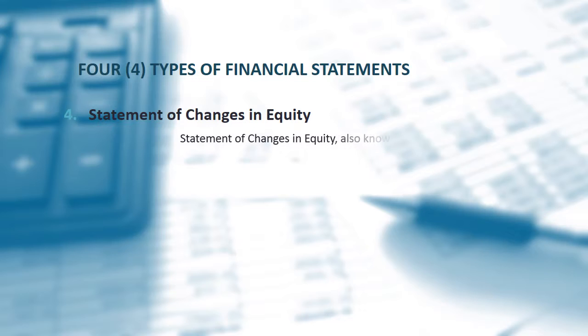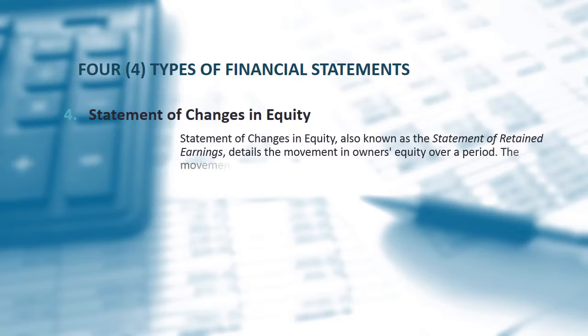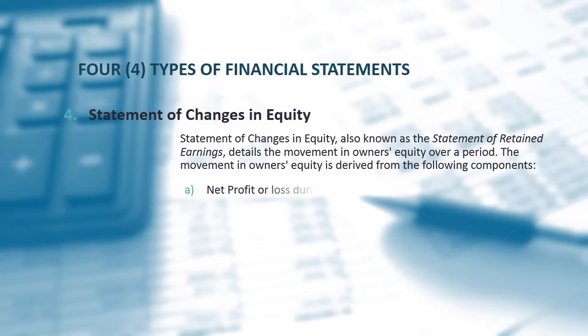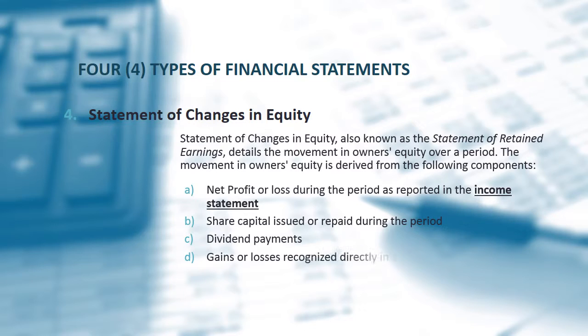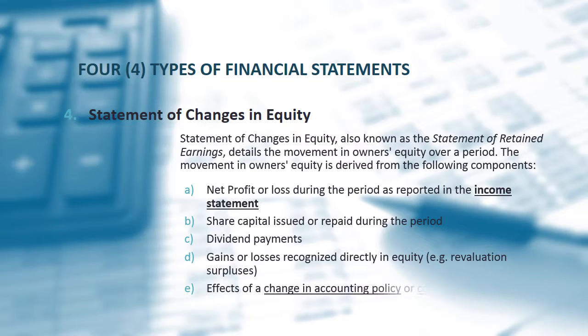Statement of changes in equity, also known as the statement of retained earnings, details the movement in owner's equity over a period. The movement in owner's equity is derived from the following elements. Net profit or loss during the period as reported in the income statement, share capital issued or repaid during the period, dividend payments, gains or losses recognized directly in equity, effects of a change in accounting policy or correction of accounting error.